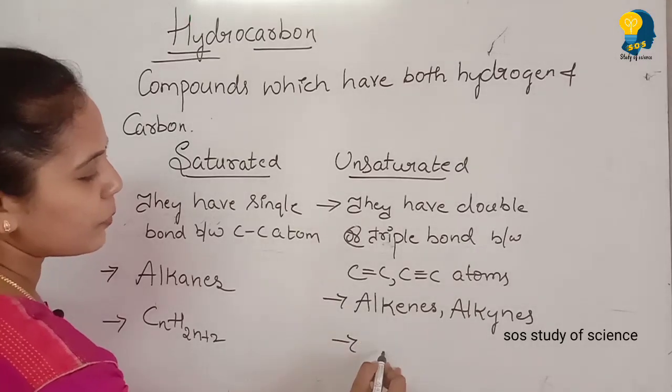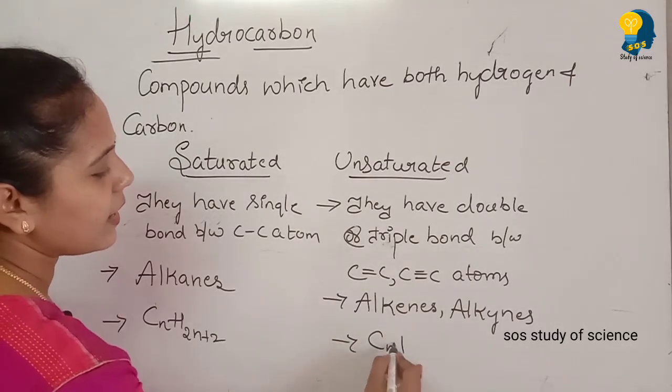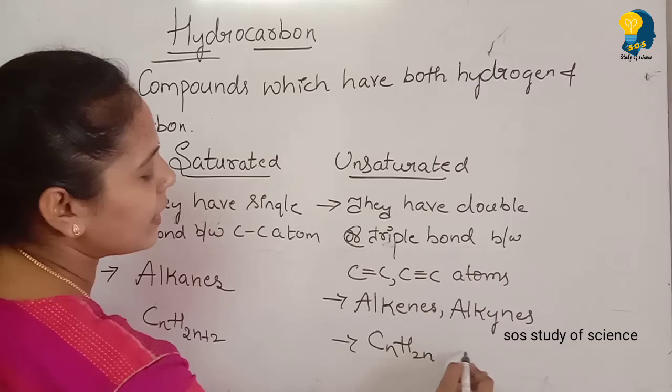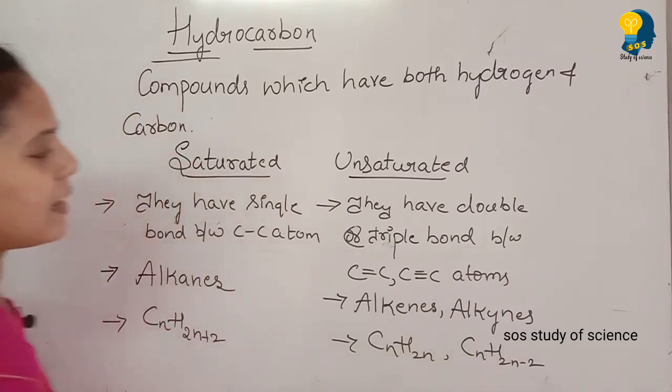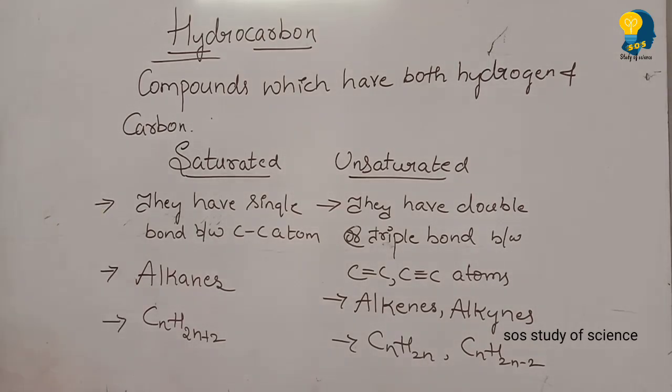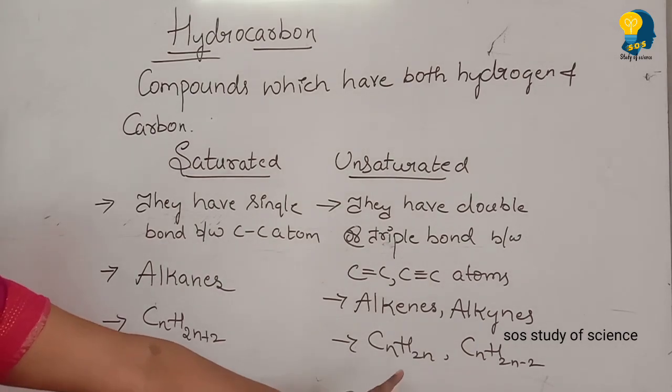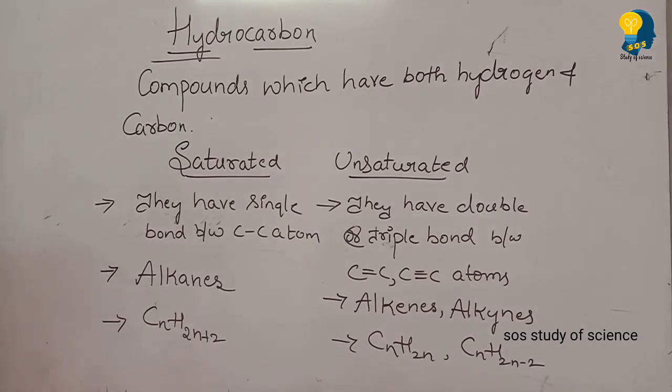The general formula for alkene is CnH2n and for alkyne is CnH2n minus 2. Very simple. So these many points you have to write if they ask in the examination for 2 marks. Saturated hydrocarbons burn to give a clear blue flame, and unsaturated hydrocarbons burn to give a yellow sooty flame. That point you can also add.